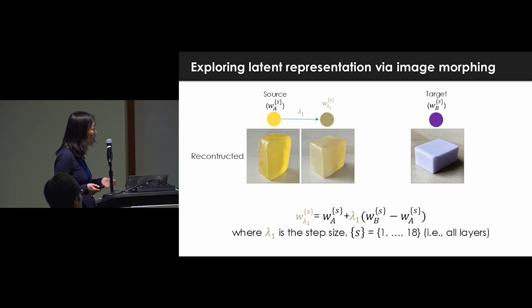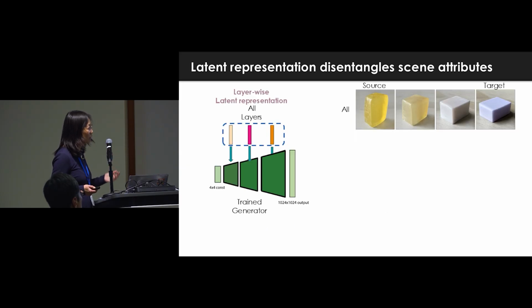So for example, here, if I combine the latent code weights, the generator weights, from the glycerin yellow soap to the purple opaque soap, we can create different morphs. So this allows us to walk through this latent representation. For example, if we linearly combine all the weights from the source and the target, we get a sequence of images like this.